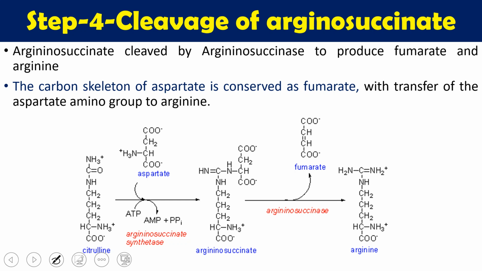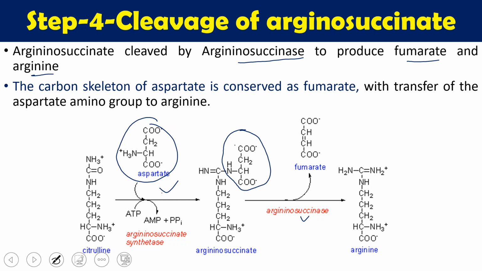Here arginosuccinate is cleaved by arginosuccinate lyase to produce fumarate and arginine. You can see in the previous reaction and in this reaction that aspartate combines here, so this whole portion is from aspartate.